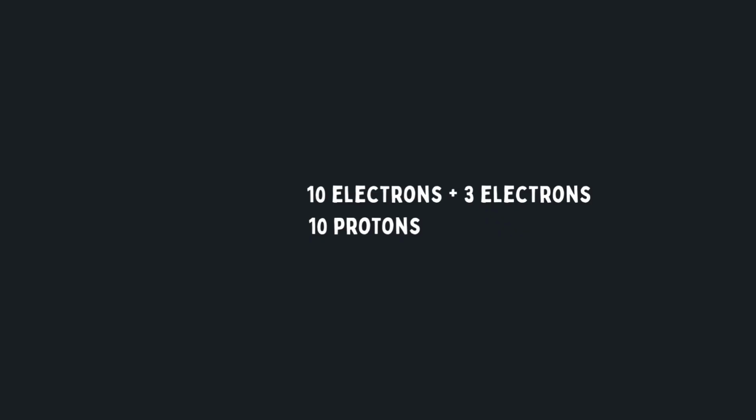In the previous case it was 3 extra protons, but now it is 3 extra electrons: 13 electrons and 10 protons. So 10 protons and 10 electrons neutralize each other, and the 3 electrons which have come in give it a 3 minus charge. Again, consider 1.6 into 10 power minus 19 as 1 unit.